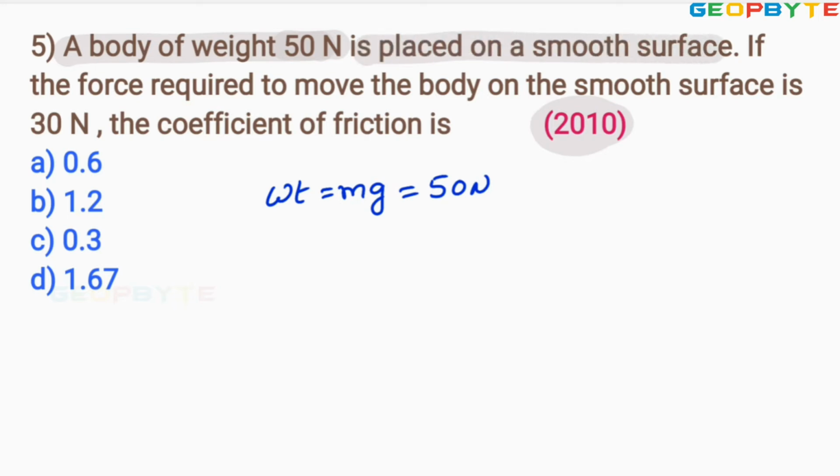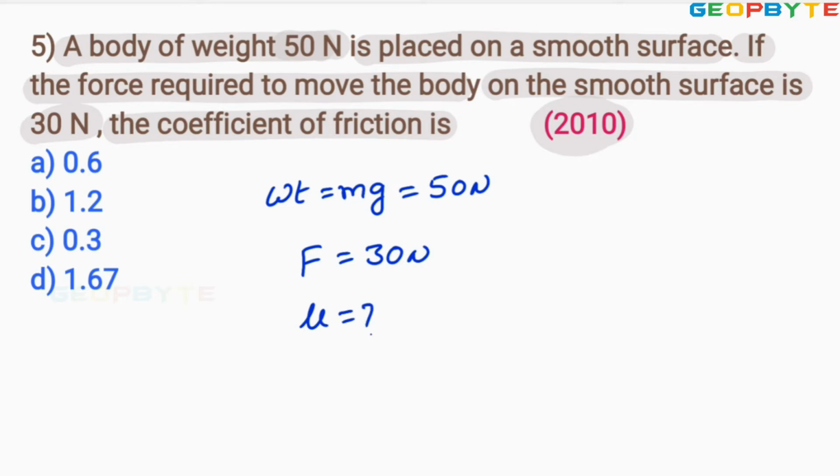Placed on a smooth surface, if the force required to move the body on the smooth surface is 30 newtons, force required to move the body equal to 30 newtons. The coefficient of friction mu is how much? You are asked to find the coefficient of friction mu. Dear friends, the external force acting on the body is equal to mu mg.